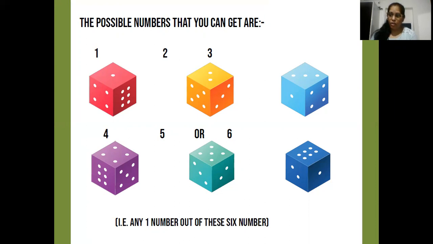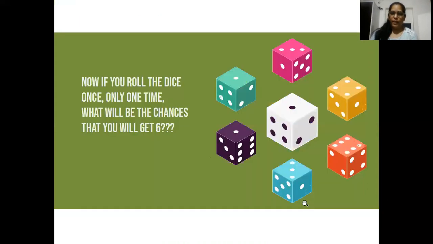And it is also known that we cannot get two numbers simultaneously, like 2 or 3 simultaneously, because if you are rolling the dice once, you are going to get only one number on the top. That will be your output or the outcome which you want. Okay, so let's move ahead.